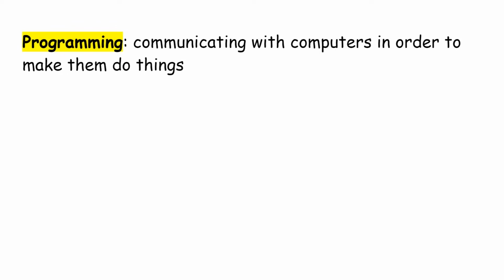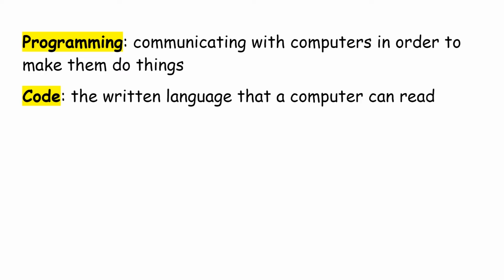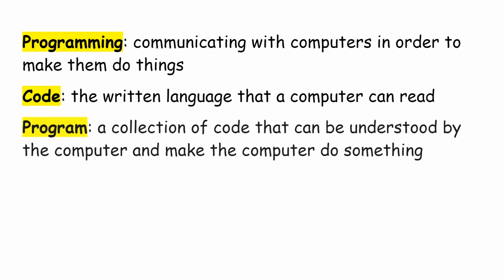So we already know that programming is when you communicate with computers to make them do something, and coding is a written language that a computer can read. But what else should we know? Well, first of all, a program is a collection of code that can be understood by the computer and make the computer do something. Any icon that you click, yes, even Google Chrome, is a program that is run by your computer.